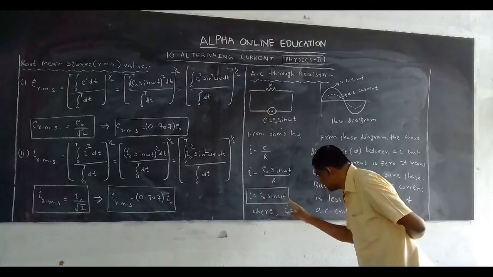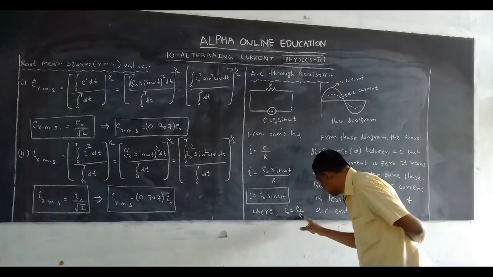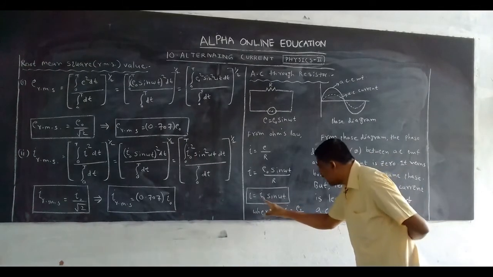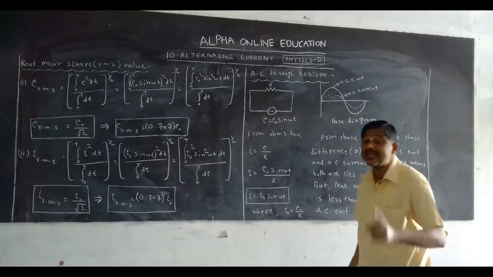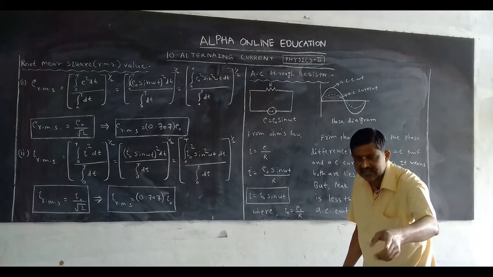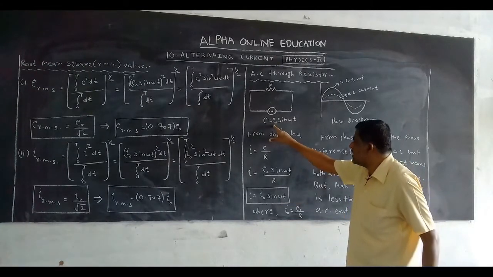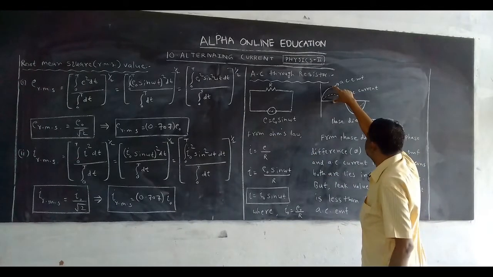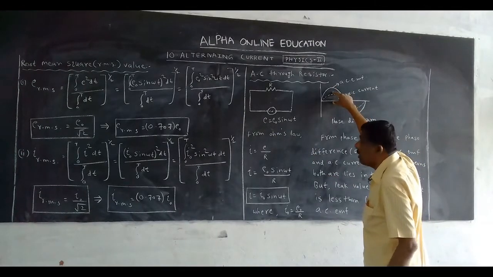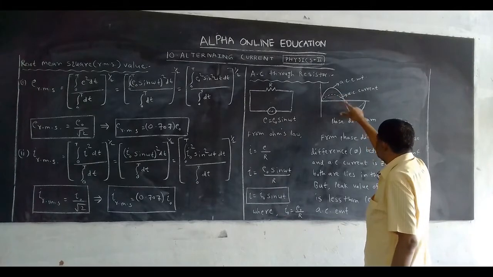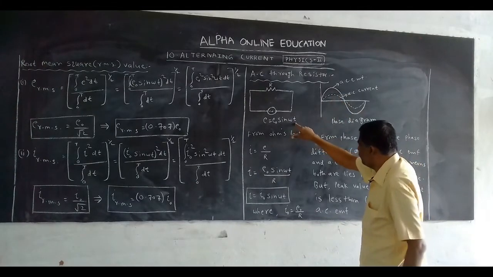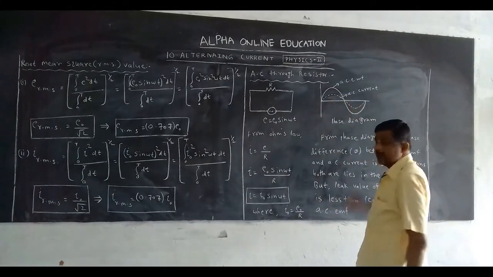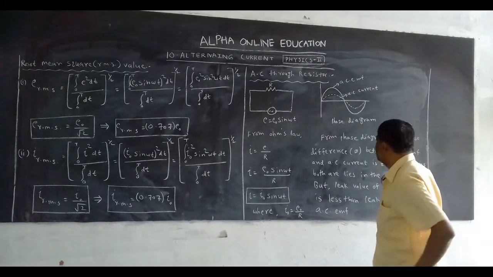Here I naught is equal to E naught by R, so E naught is divided by R. That's why I naught, the peak value of AC current, is less than the peak value of AC EMF. This is the peak value of AC EMF, this is the peak value of AC current. It is the same sin omega t diagram, but the peak values are different.